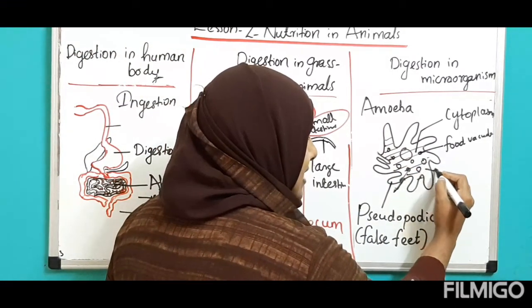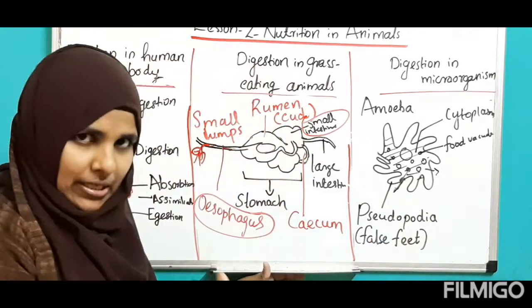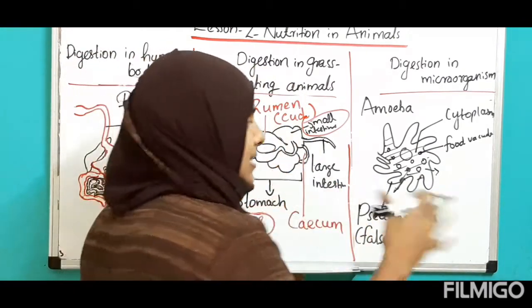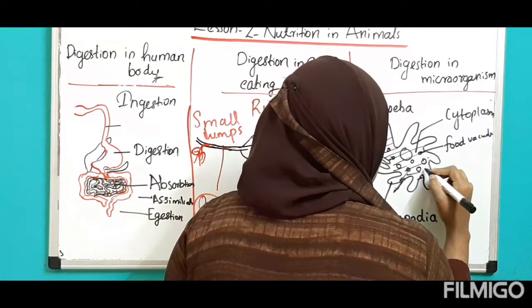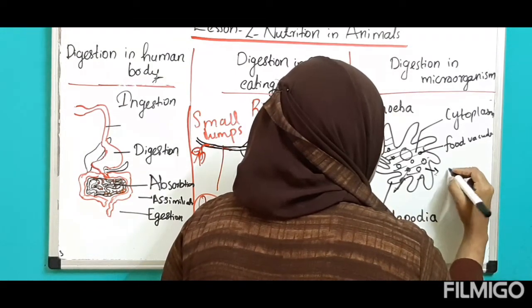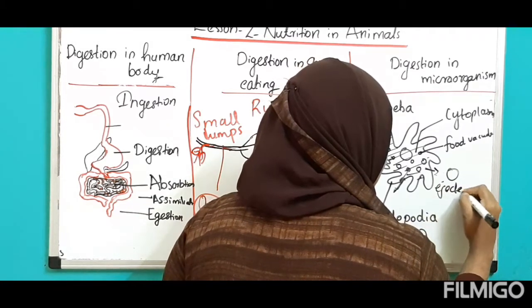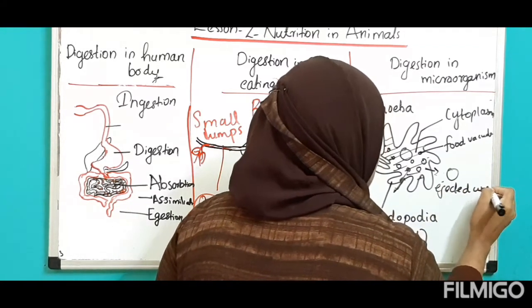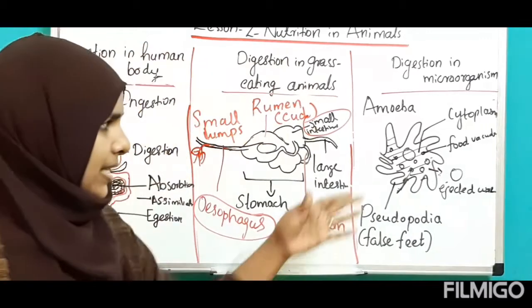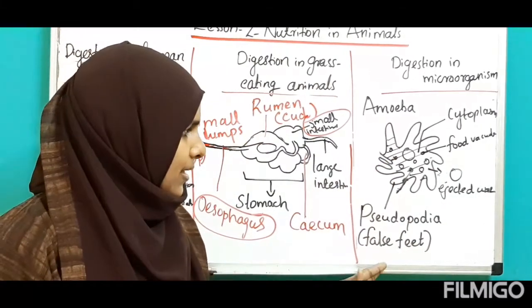The waste material is ejected. That we call ejected waste. Okay. This is the digestion in amoeba. All of you clear?